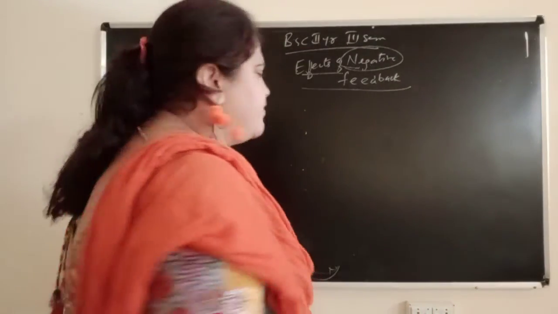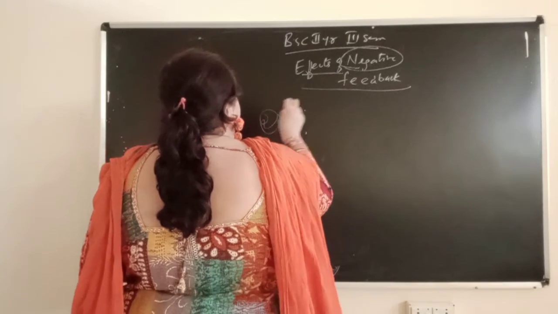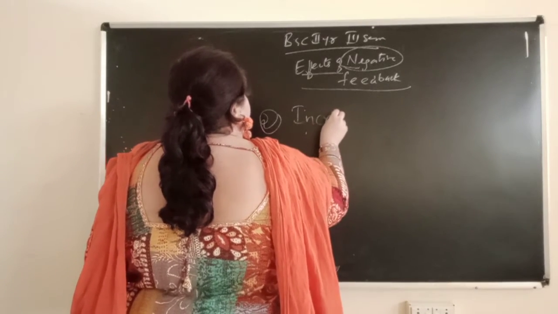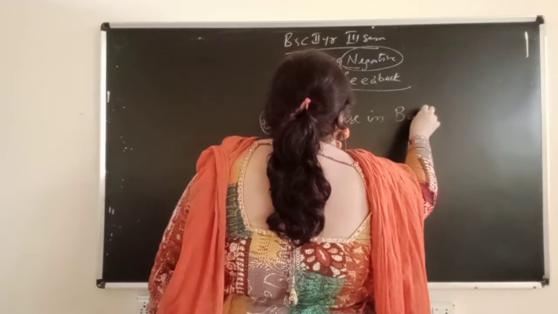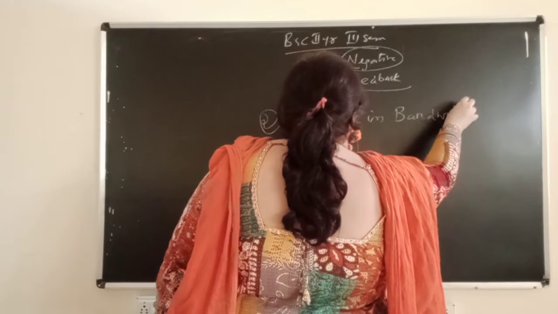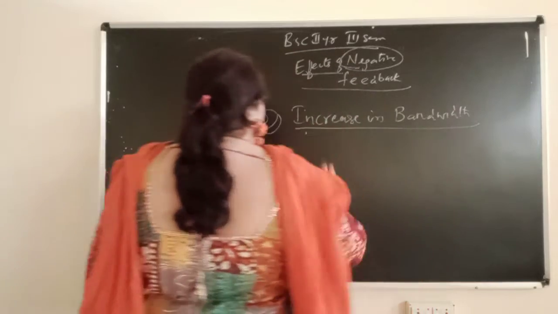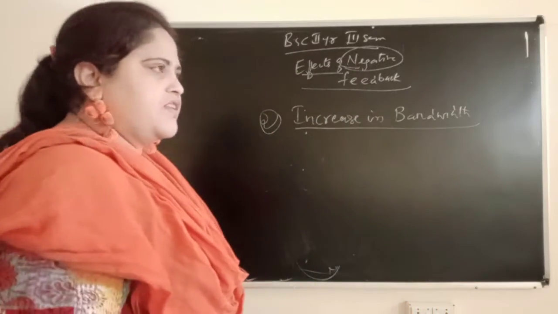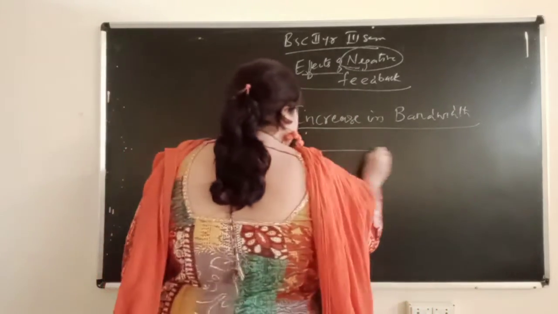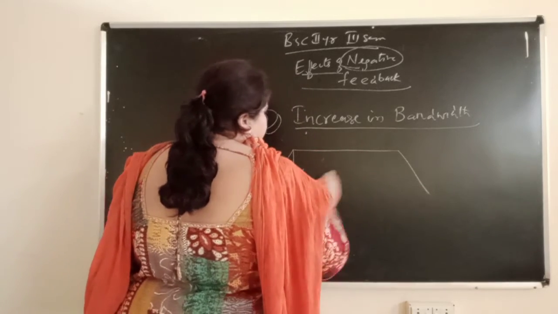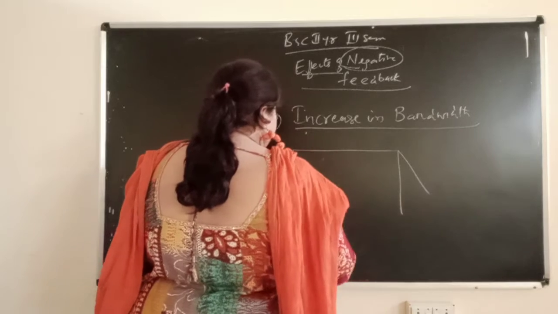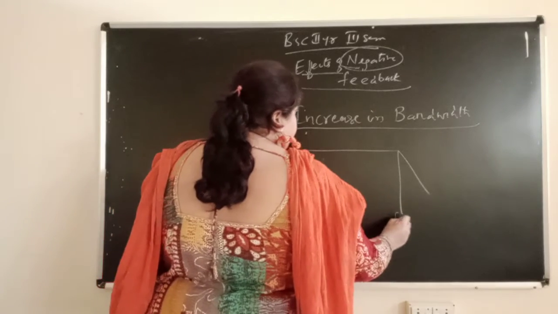increase in bandwidth. Okay, increase in bandwidth. What do you mean by bandwidth? This will be F1, F2.